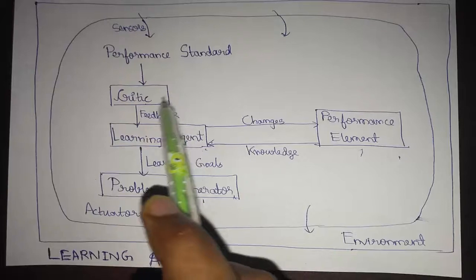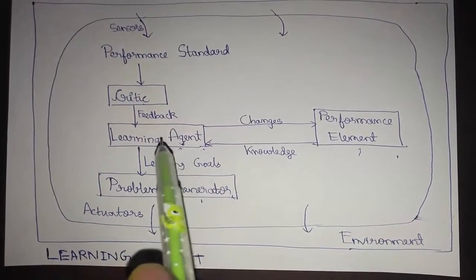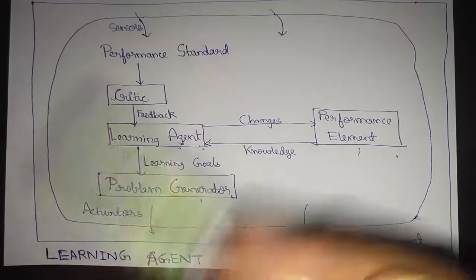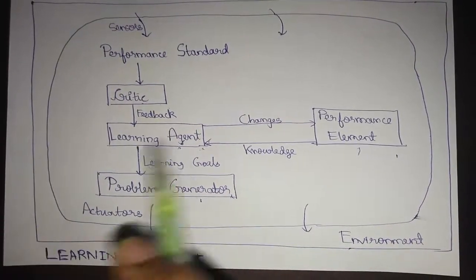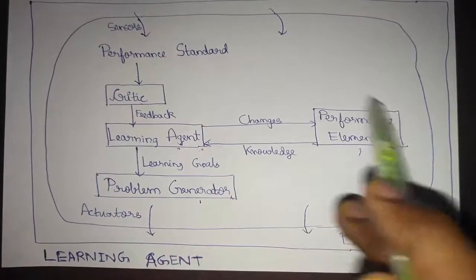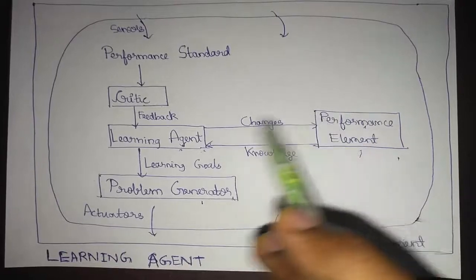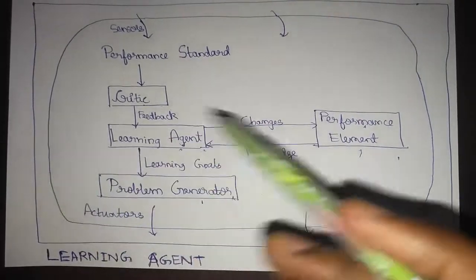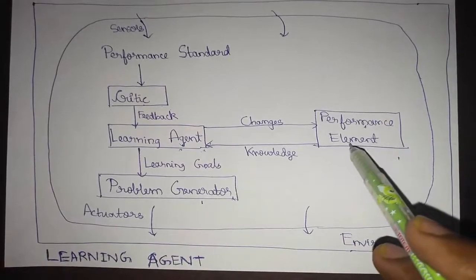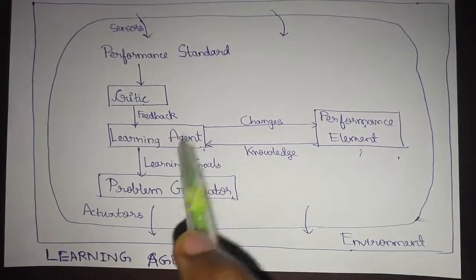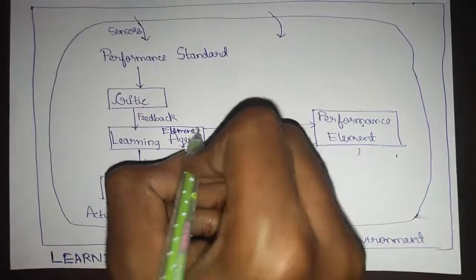All right, so what's a learning element? The learning element is the one which is going to have some predefined knowledge and then generate changes to the performance element based on performance factors such as efficiency or capabilities and other factors. It's going to return a function of knowledge to the learning element.